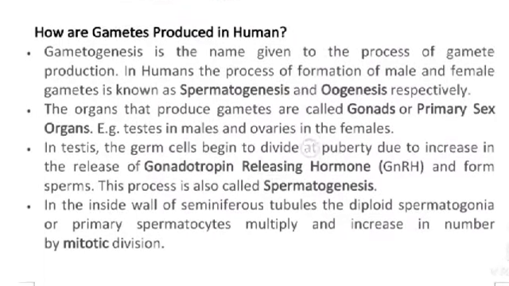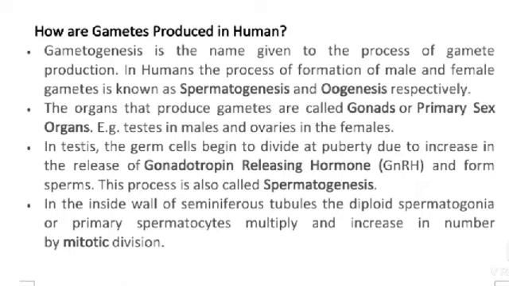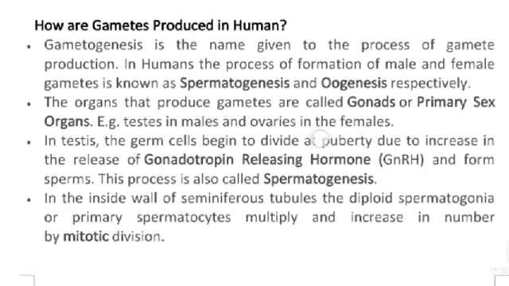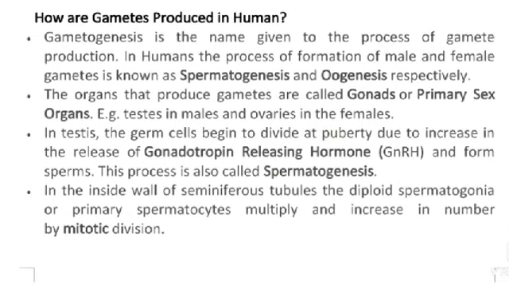How are gametes produced in humans? Gametogenesis is the name given to the process of gamete production. In humans, the formation of male and female gametes is known as spermatogenesis and oogenesis respectively. The organs that produce gametes are called gonads or primary sex organs, for example testes in males and ovaries in females.